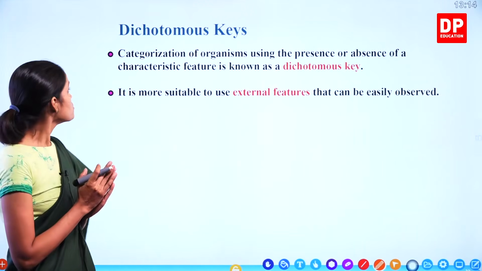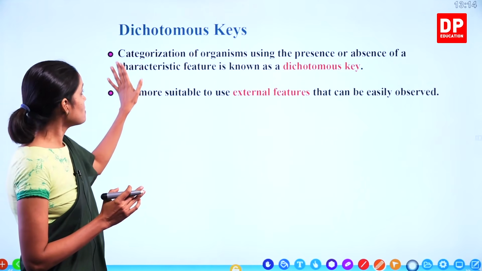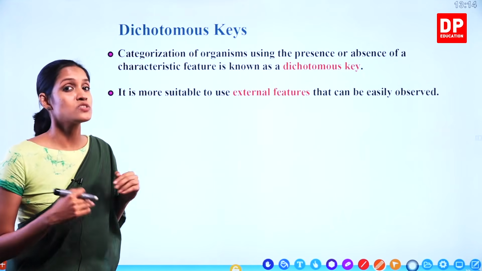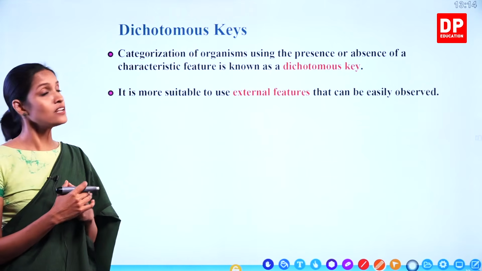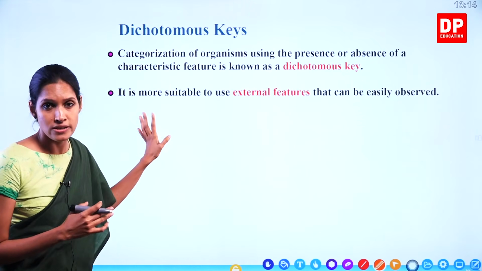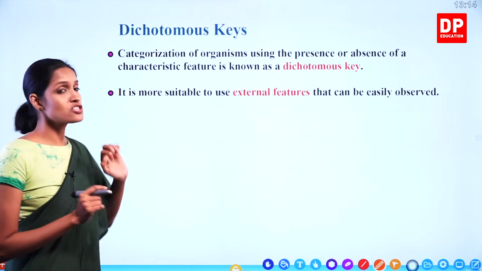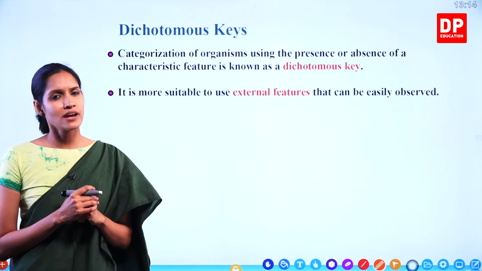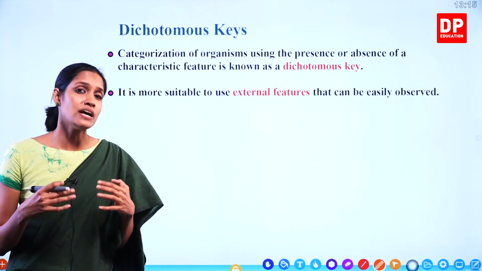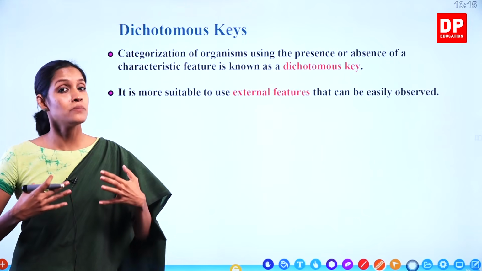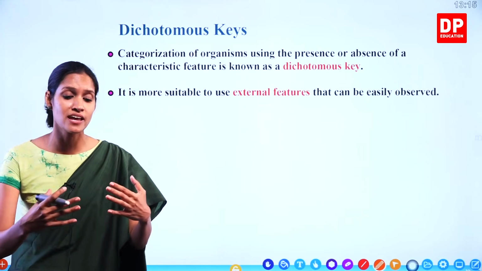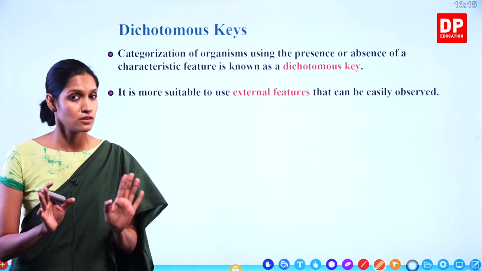Okay, children? So, we are going to learn about dichotomous keys. That is one method of categorizing plants and animals or organisms. Remember, children, this dichotomous key is not the best method to categorize these plants and animals. You will understand there are so many other better methods. You will understand them when you go to the upper grades. Okay?